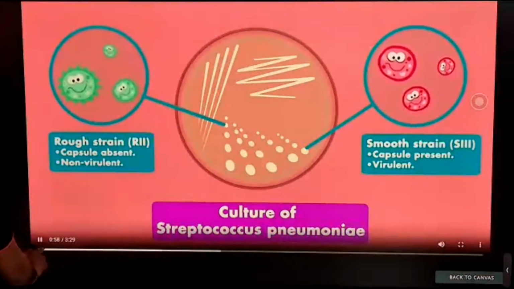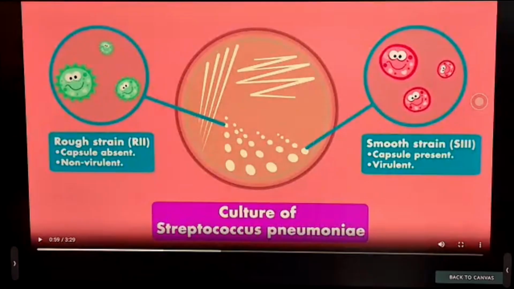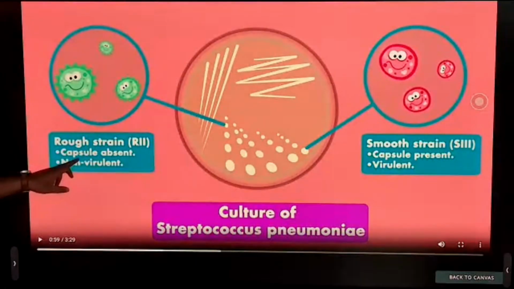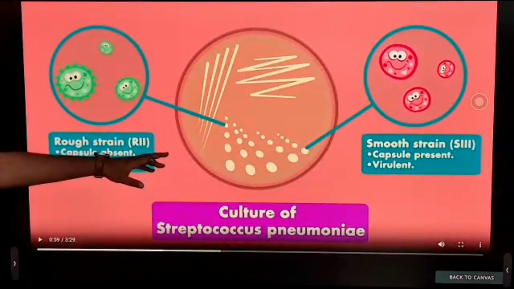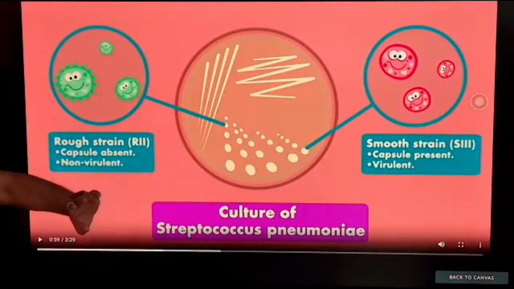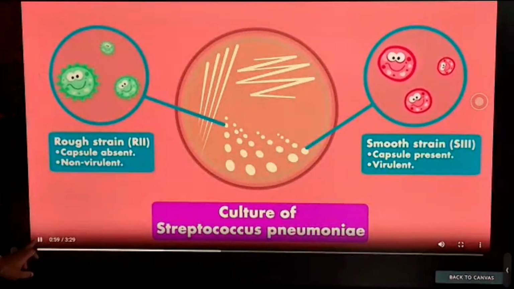So, like I said, we have two strains. The rough strain has the protective capsule absent, and they are what? Non-virulent. We have the smooth strain, which has a protective capsule, and they are what? Virulent. So, what we are doing now,